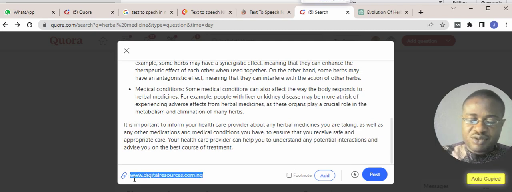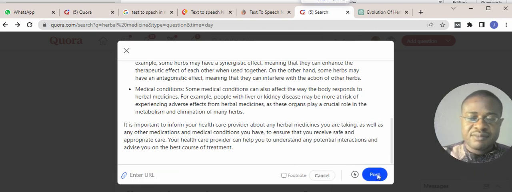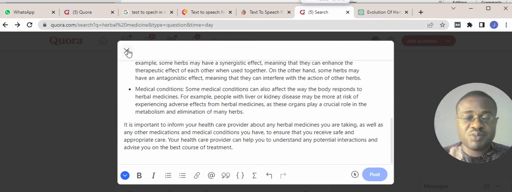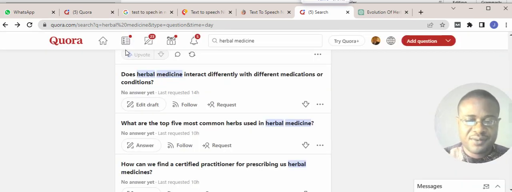Now, always remember that you don't need to spam Quora, because if you spam the Quora platform, you will be banned. You'll be punished, and the punishment is that you'll be banned from using Quora forever. So for the first week of your use of Quora, try to give value.